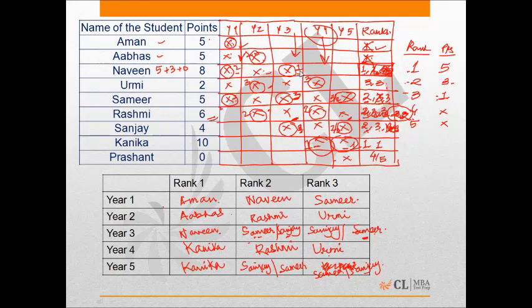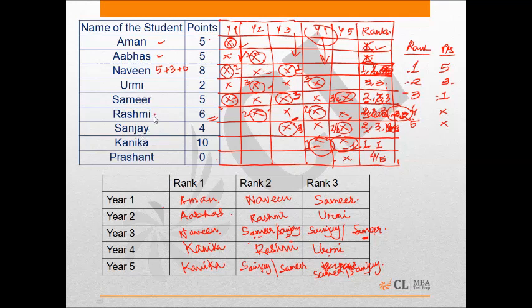So up to here, Naveen is the only person who was awarded a lesser point than Rashmi. And Prashant had not participated until then, right? So there are a total of 6 participants.